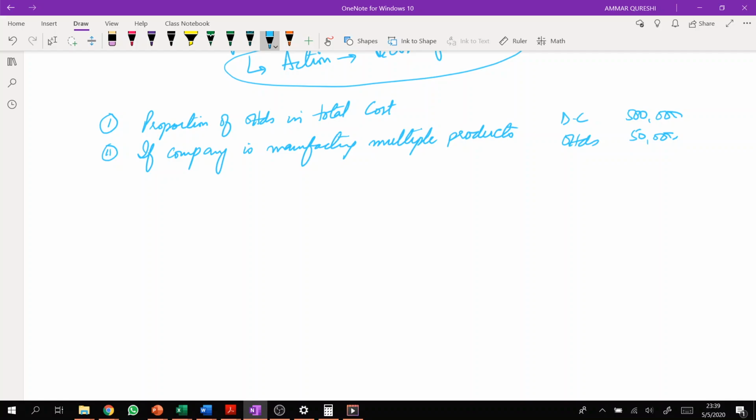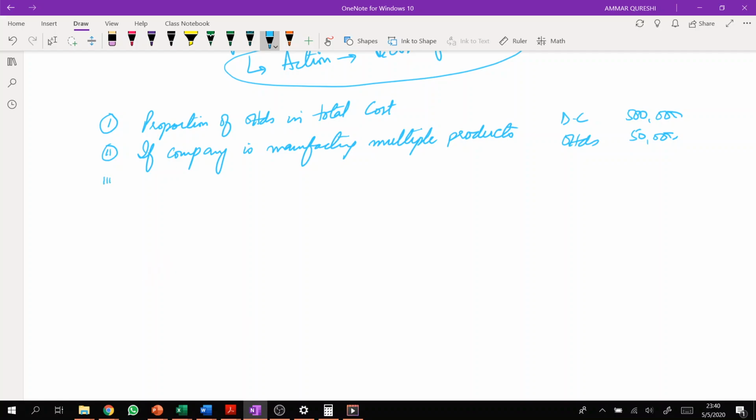But in case a company is manufacturing 10 different types of products, it's more important to distribute overheads among all products appropriately, because usually different products have a different nature. So if a company has multiple products, 4 products, 5 products, 6 products, then it's advisable for the company to use activity based costing.